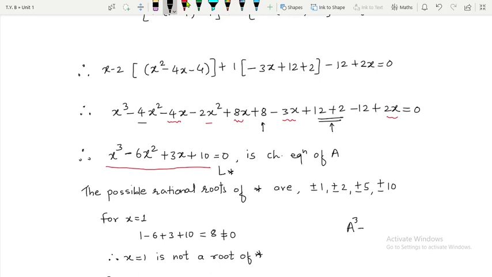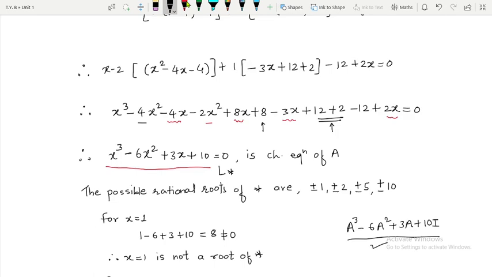So A cube minus 6A square plus 3A plus, now what about this? It is 10I. You attach I to the constant term. A lot of students make a mistake over here. Now you already have matrix A, so find A cube and A square also, and simply put the values of A cube, A square, A in this equation.